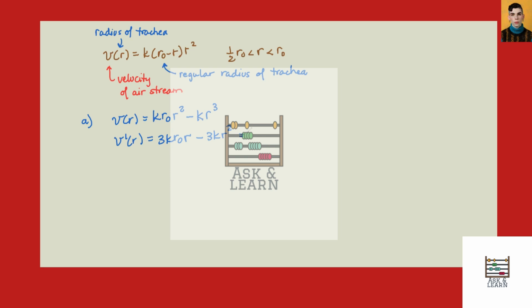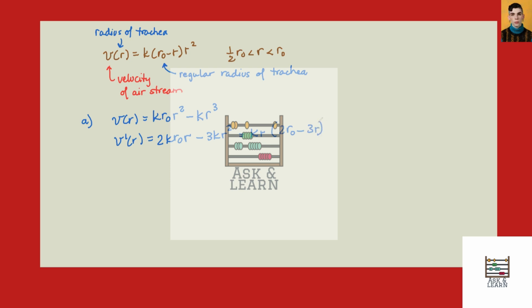So we notice that we have a, let's see, I think I accidentally put a wrong value here. This should be a 2. Power rule would give me 2r, so that should be a 2. I thought something was funny. Okay, so we pull out the k and the r that's in common, and that leaves us 2r0 minus 3r.